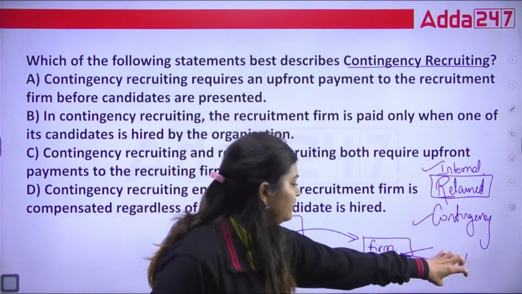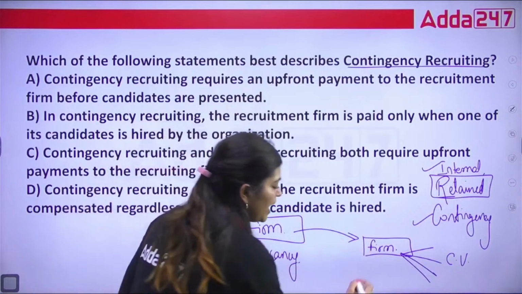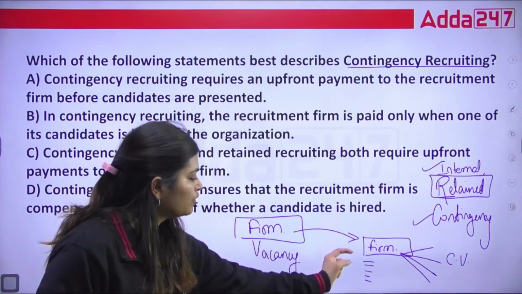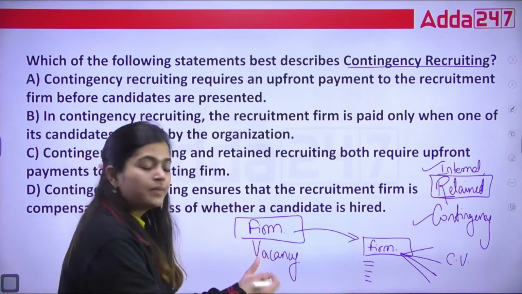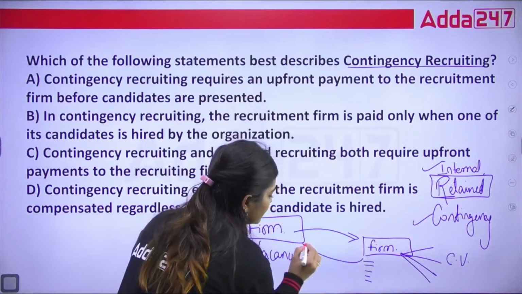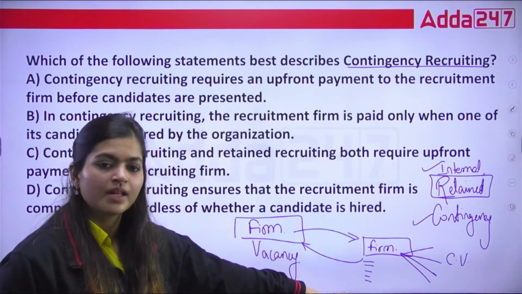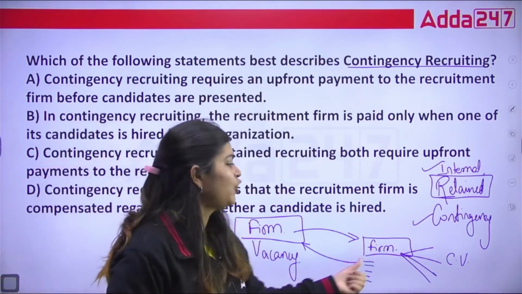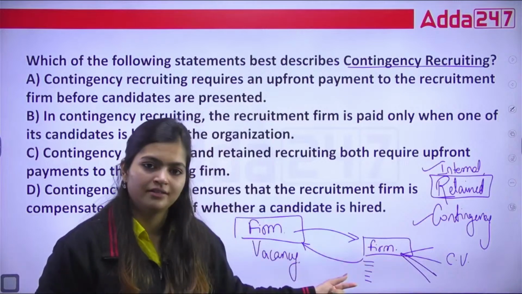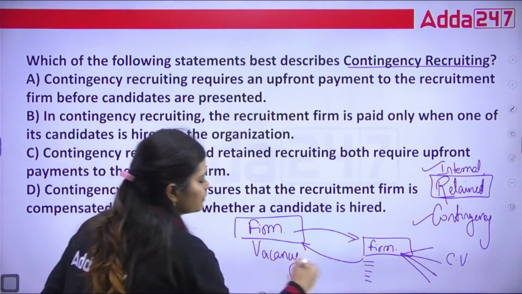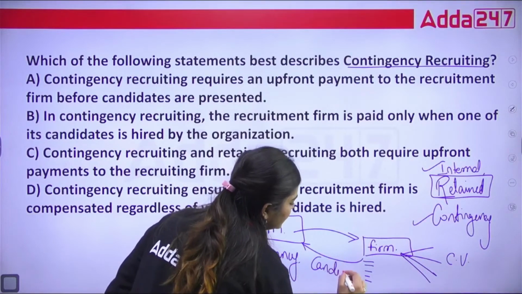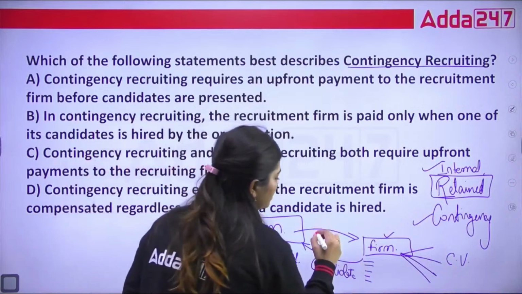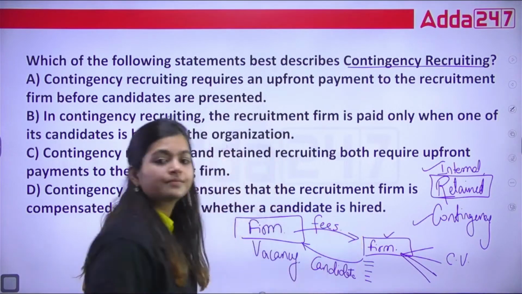They collect the CVs and bifurcate them, and whichever position the main firm gives, they provide options. Whenever the main firm sees that yes, we want to appoint this particular candidate, and you appoint the candidate with the help of this smaller firm, you need to pay the fees.